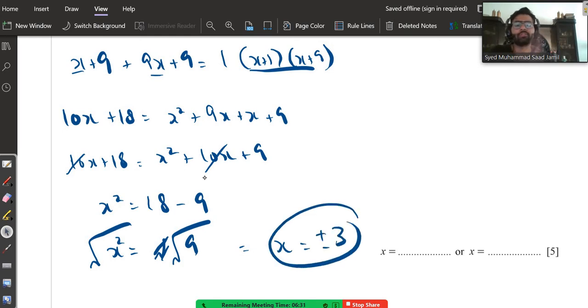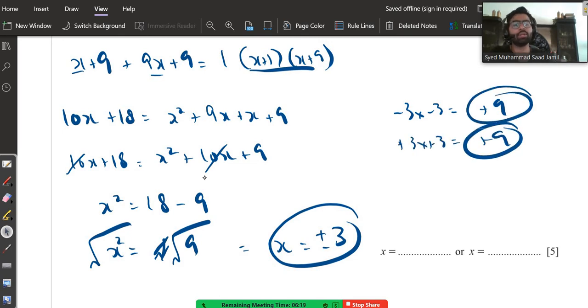The majority of students make this mistake. They always write plus 3. No. Minus 3 multiplied by minus 3 is also plus 9, and plus 3 multiplied by plus 3 is also plus 9. So whenever you take a square root, the answer is plus minus. So plus 3, minus 3. If you don't write this, you won't get the marks.